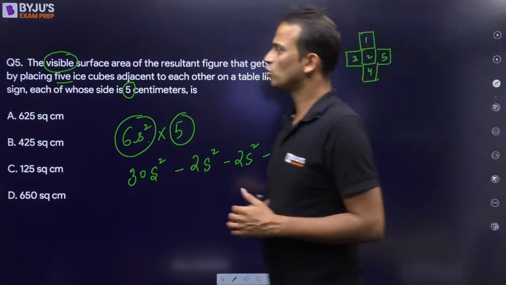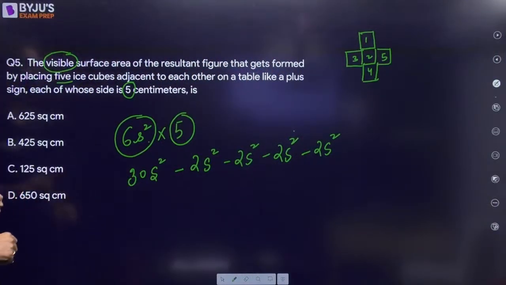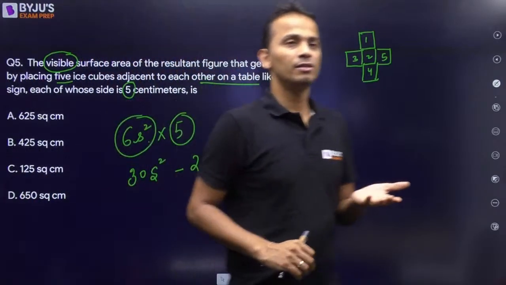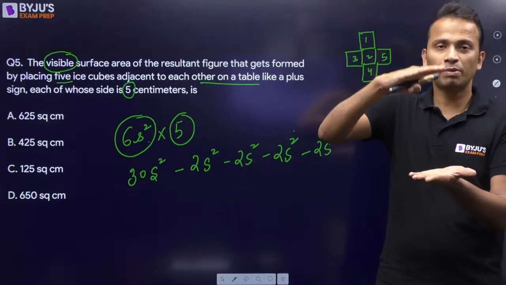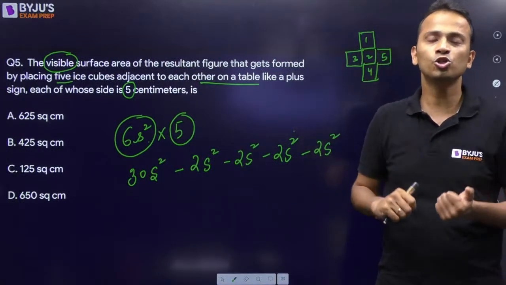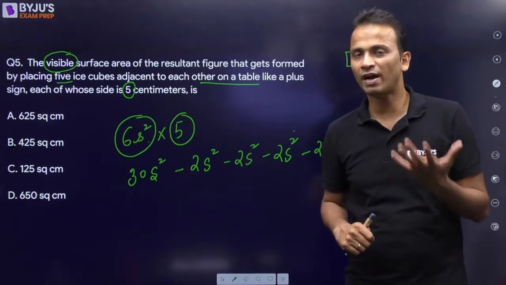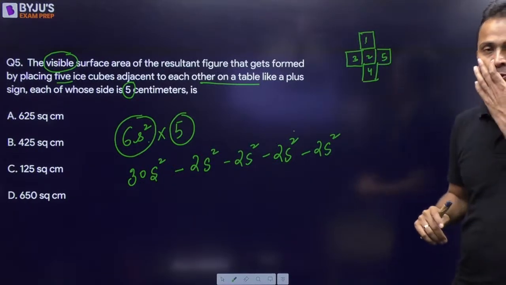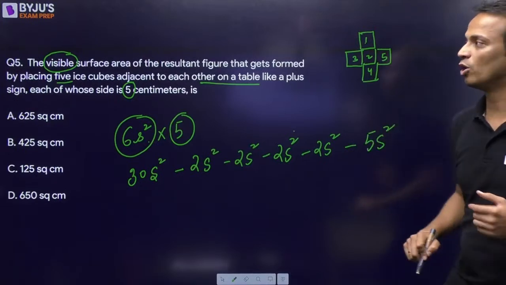Also, since all these cubes are placed on a table, the face of each cube which is placed on the table will also not be visible. So one face of each of these 5 cubes will not be visible: 1, 2, 3, 4, 5, these are 5 cubes. So minus 5s square will also be done.